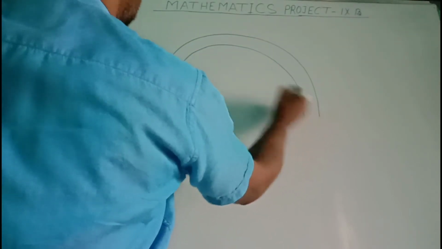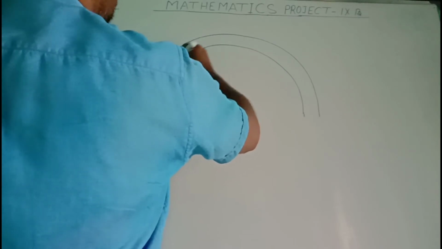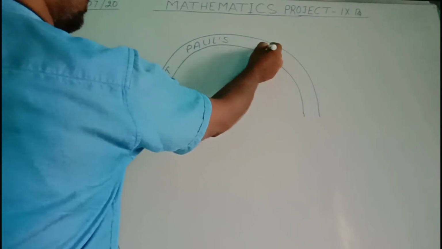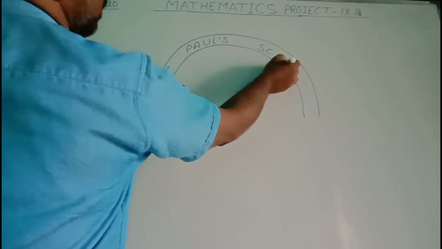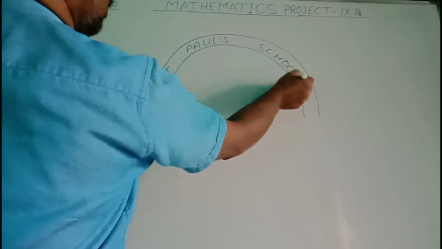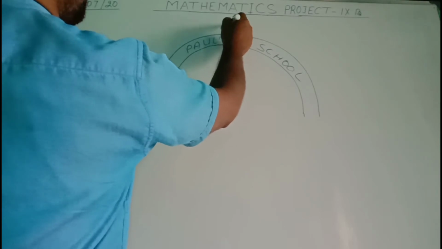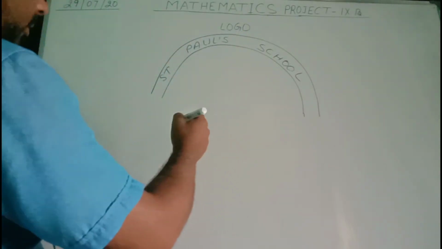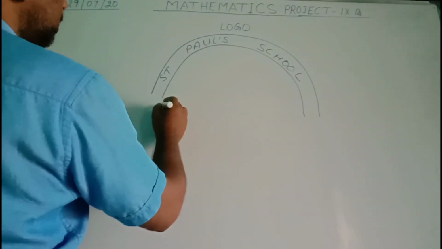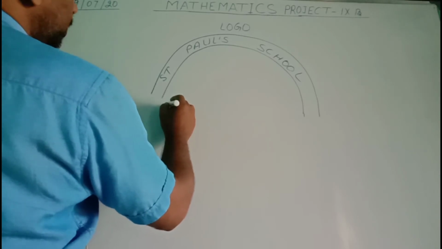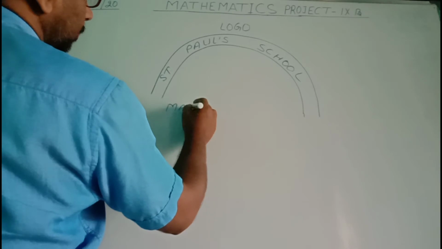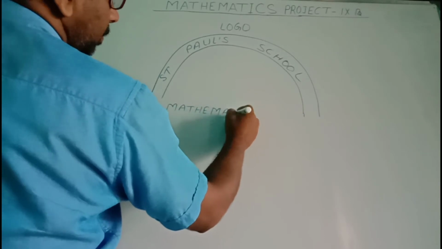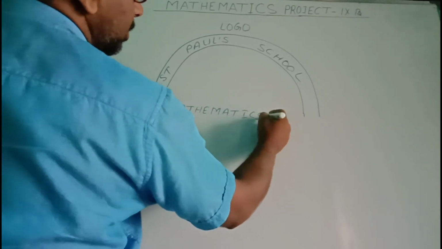Make one arc. There you write the name of the school. At the top, you make the logo of your school. Then you write just below this, mathematics project, in capital letters. Mathematics project.